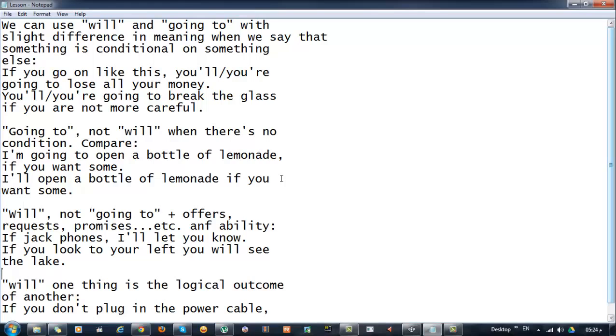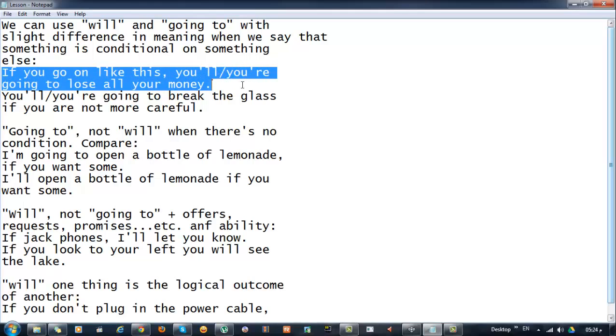Now, let me start by saying something here. We can use will and going to with slight difference in meaning when we say that something is conditional on something else, or something is dependent on whether or not something else is going to happen. Study this sentence here. When I say, if you go on like this, you're going to lose all your money.